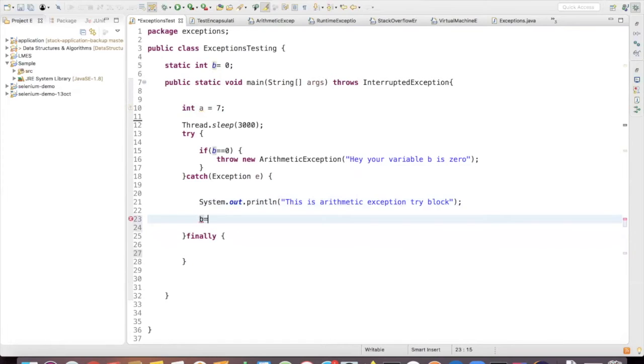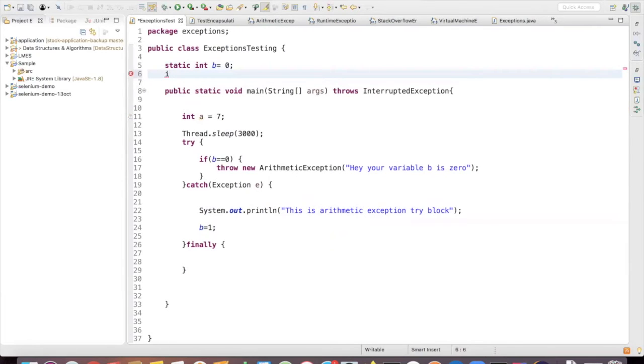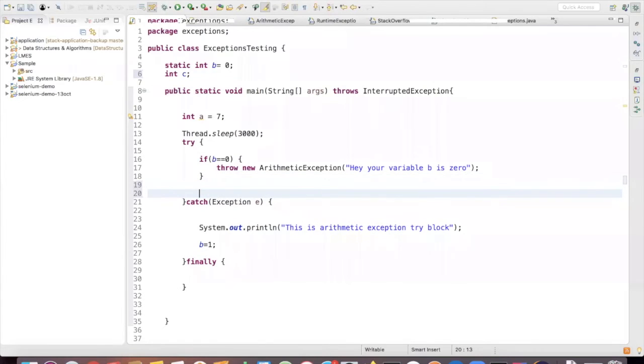B is equal to 1. Finally, let's say we'll declare one more variable c. And I'm just saying c is equal to a by b.